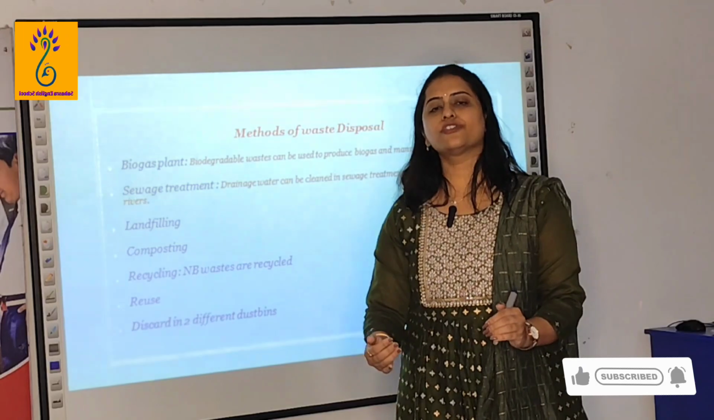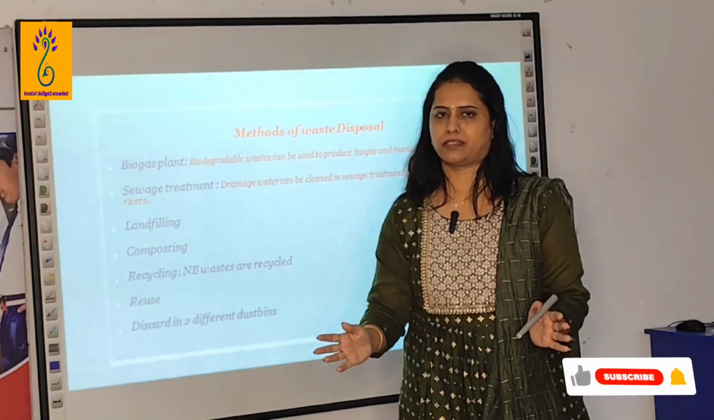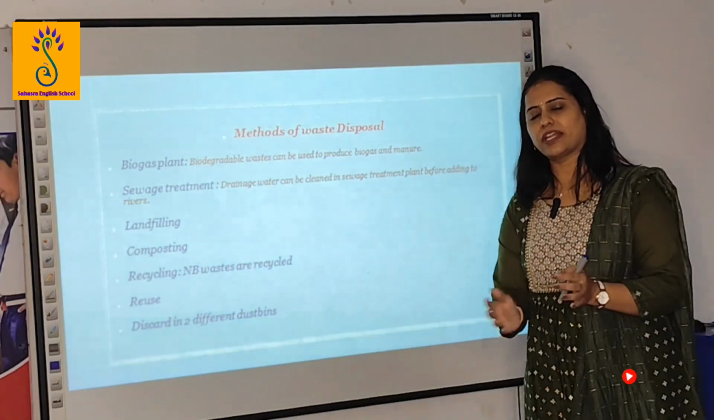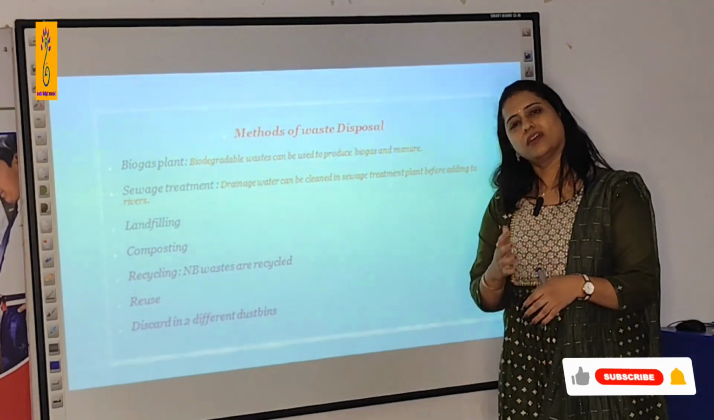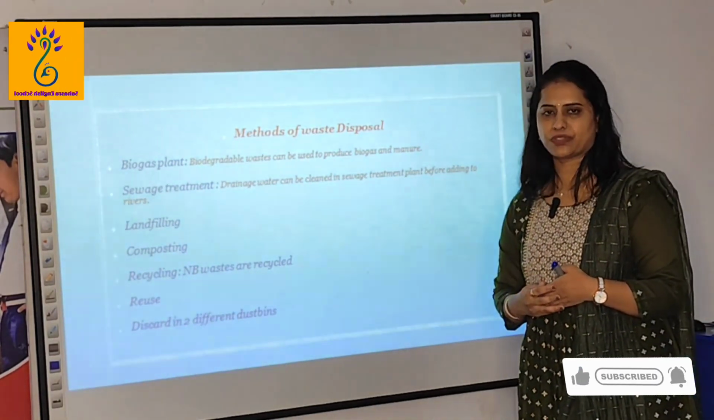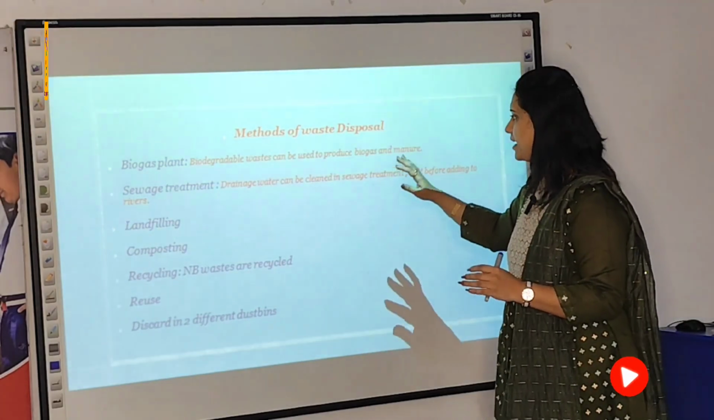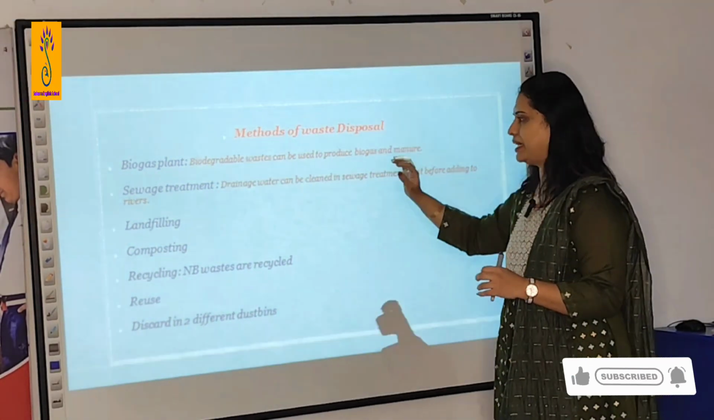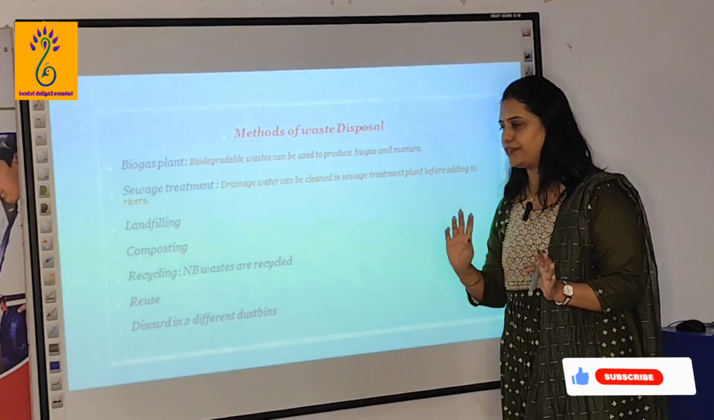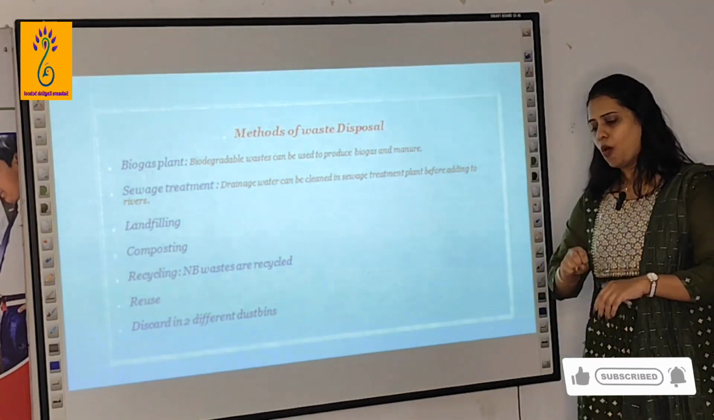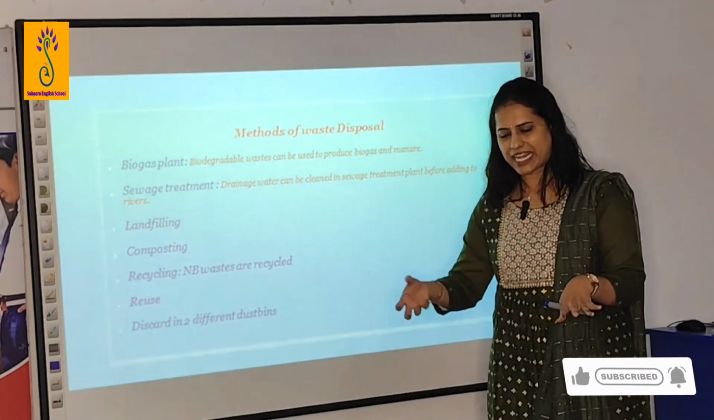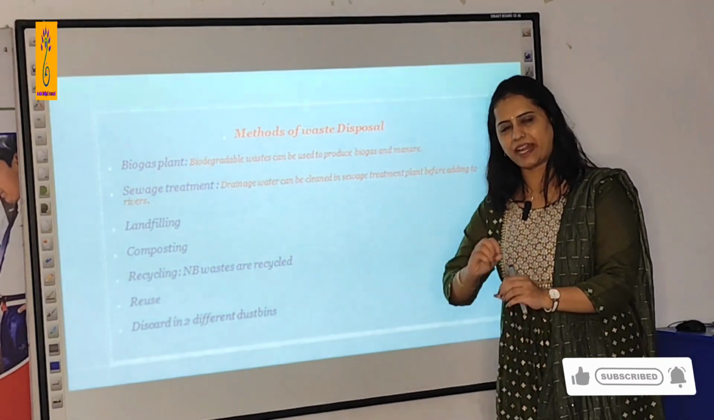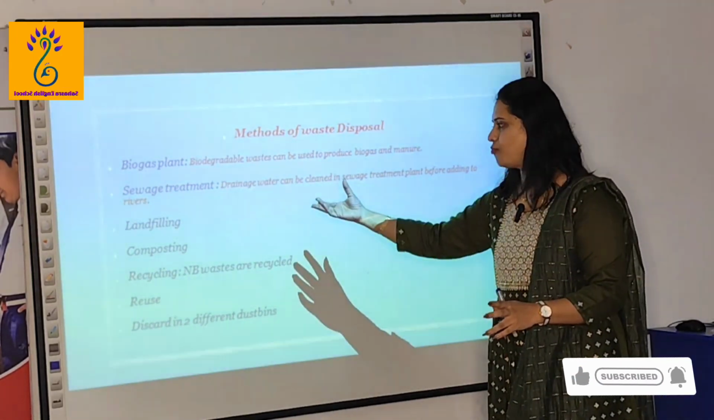We consume river water for many purposes, mainly for drinking. If the sewage or drainage water is mixed up, definitely there are health issues, isn't it? So this drainage water should be cleaned in the sewage treatment plant. Okay, landfilling. Next method is landfilling. Whatever waste is there, that can be kept in it and it can be covered and it can be burnt out. That is also possible.